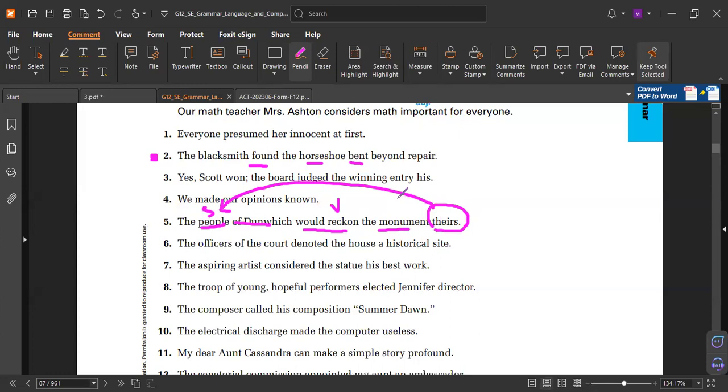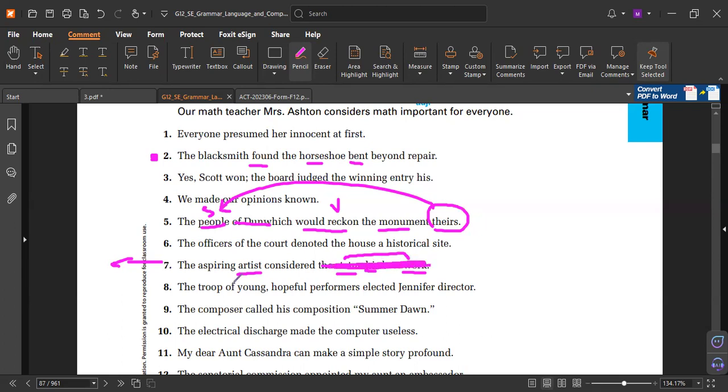Again, now tell me, what does this word refer to? Work. The aspiring artist considered the statue his best work. So the statue. Artist and statue? Yes. And here, his refers to the artist. That's it. If I delete this part, is it a complete sentence?